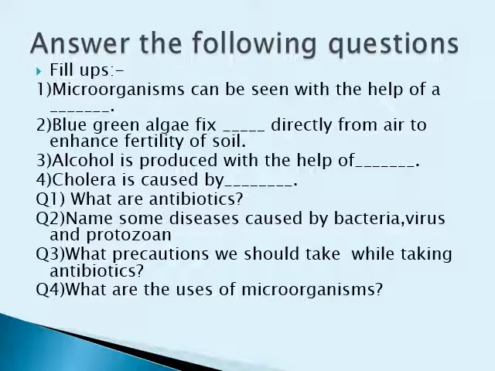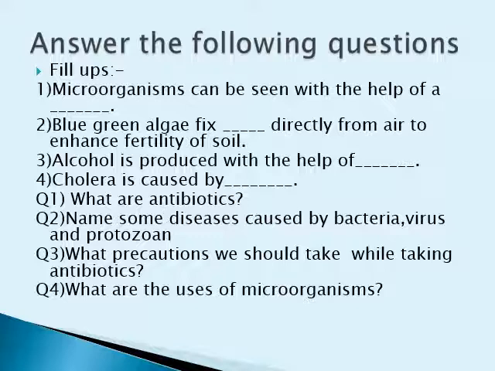Second question says, blue-green algae fix dash directly from air to enhance fertility of soil. Blue-green algae can fix atmospheric nitrogen from air to enhance fertility of soil. Third question says, alcohol is produced with the help of dash.